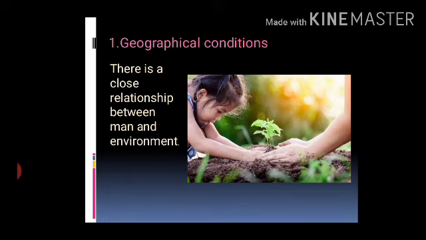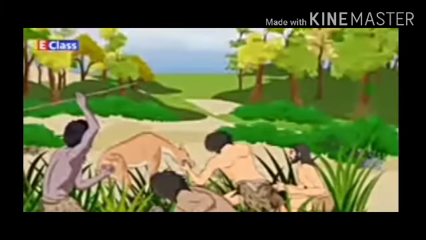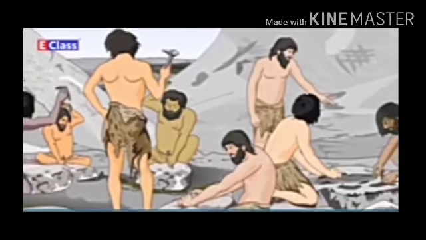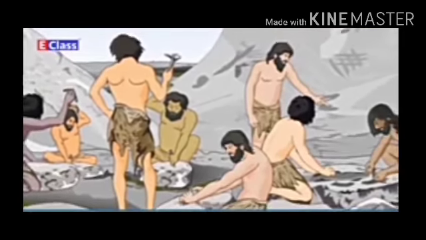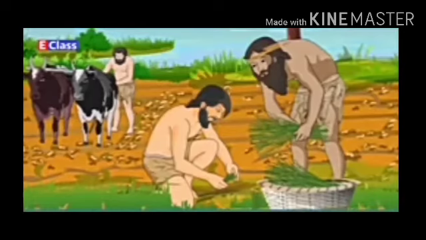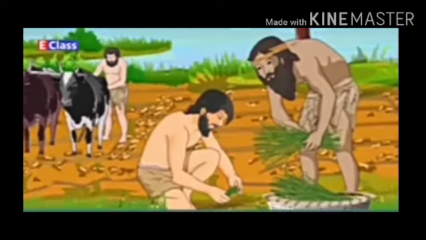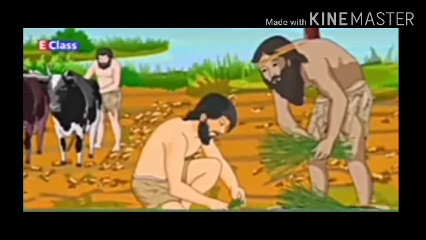There is a close relationship between man and environment. Last year, what did we learn, children, from EVS 2? We learnt about the Stone Age period. You also saw how the Stone Age man flourished. Slowly, Stone Age man started developing himself by making various inventions and discoveries such as tools, the wheel, fire, etc. The Stone Age man also started doing agricultural work, and due to that he realized that he must live nearby water resources such as rivers, lakes, etc.